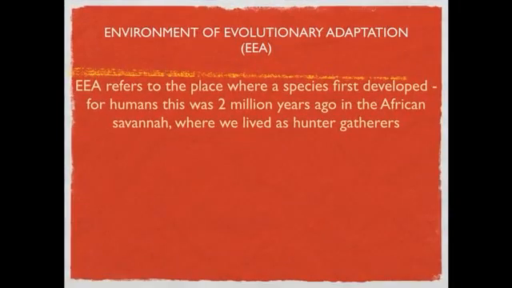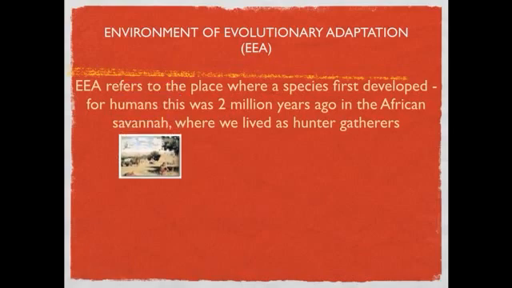Went on to have a think about the environment of evolutionary adaptation, EEA for short. And this refers to a place where species first developed. So for humans, this was, some say 2 million years ago, some will say 6, 7, 8, 9, 10 million years ago. It's where humans first developed in the African savannah, and we lived as hunter-gatherers. Okay, and we lived like this for at least 2 million years, if not more.